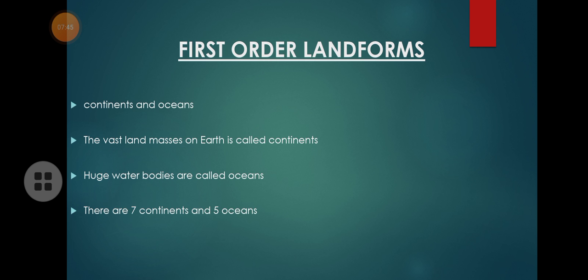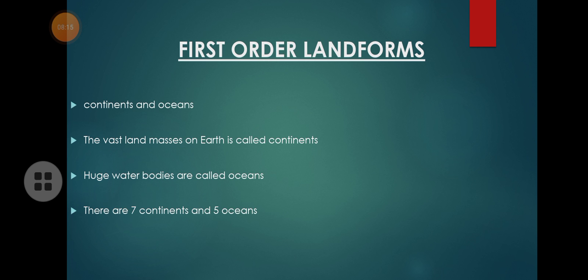A continent is a vast land mass on earth. So, a continuous large land mass without any break. A large land system without any break, continuously, is called a continent. So Asia is a continent because it is a large part of land mass without any break within. Europe is another continent.